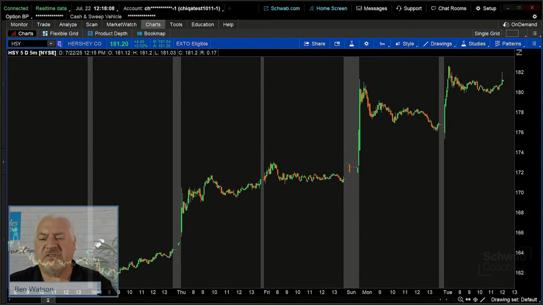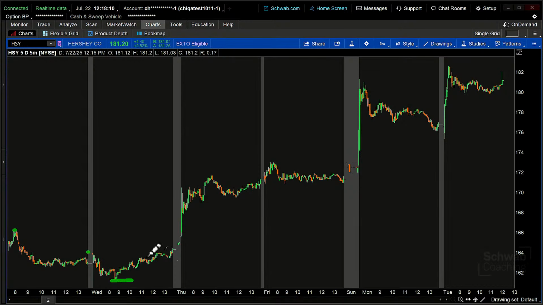There's a high and there's a low, and there's a low and there's a high, which is a lower high or roughly equal high. So we had a little bit of a downtrend. And then we had a high and a low, and we had a high and a low and a higher high and a higher low, and a roughly equal set of highs, a roughly equal set of lows. So we had a little bit of a short-term uptrend.